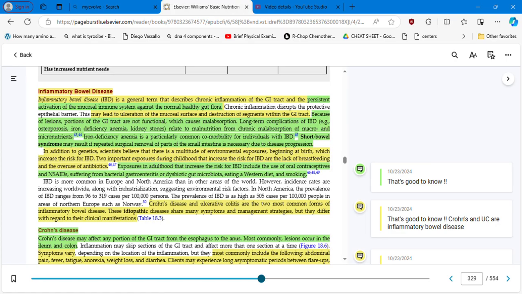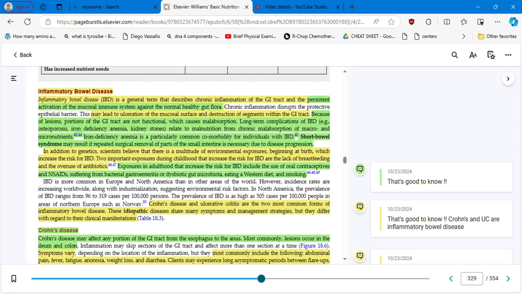Because of lesions, portions of the GI tract are not functional, which causes malabsorption, of course. Long-term complications of IBD, which is inflammatory bowel disease, we're going to call it IBD from now on, are osteoporosis, if you are not absorbing the calcium, vitamin D, whatever; iron deficiency anemia, since you cannot absorb iron; kidney stones, if you cannot process the oxalate, for example, or probably you're having problems with fat.